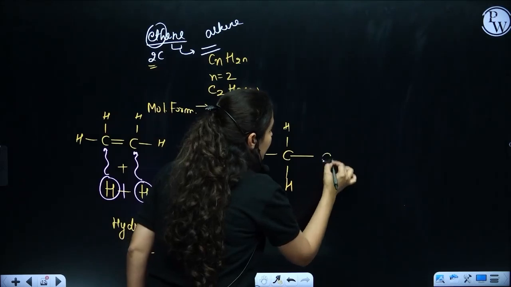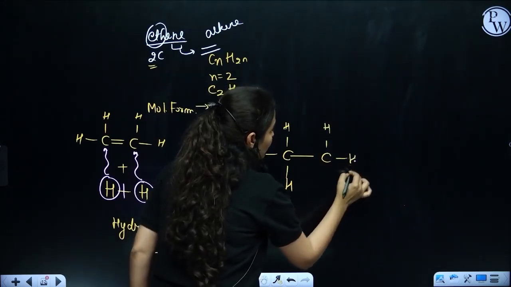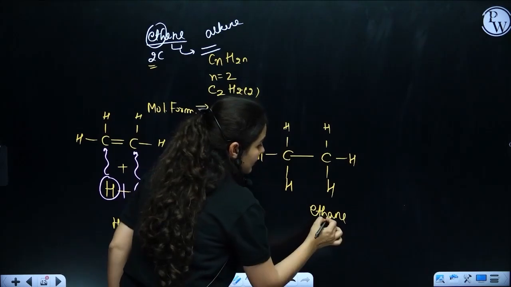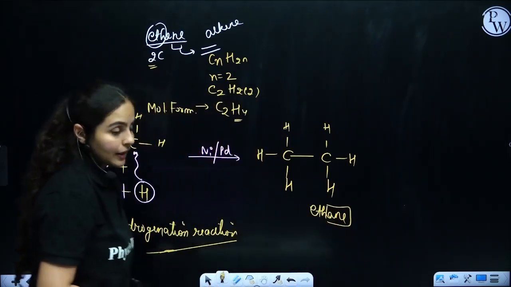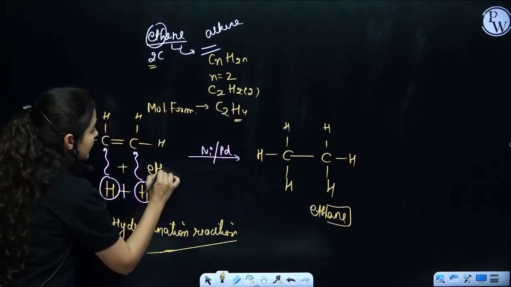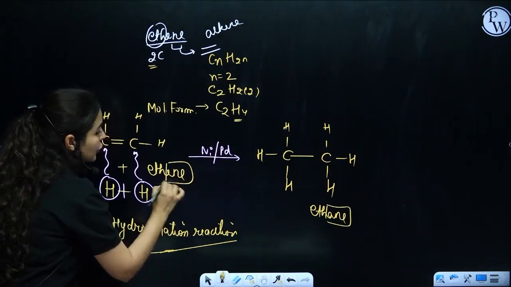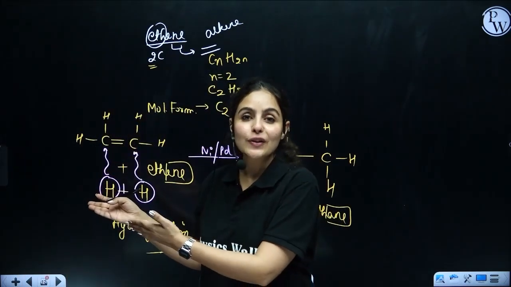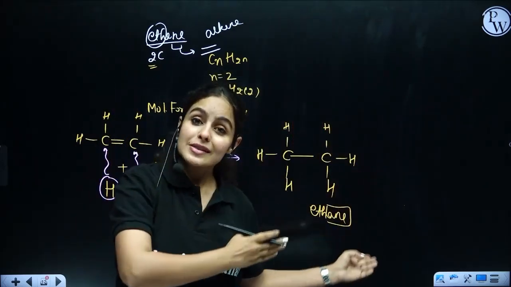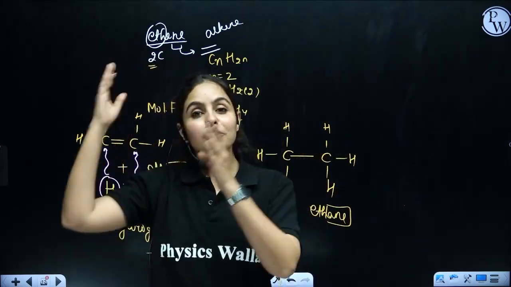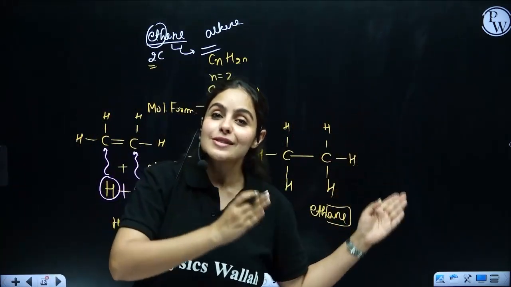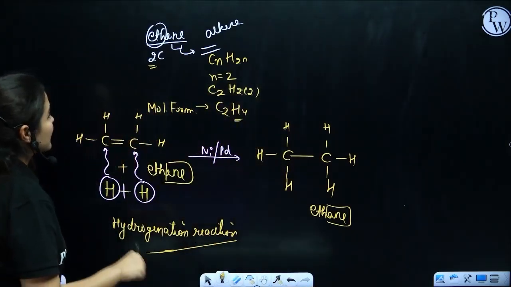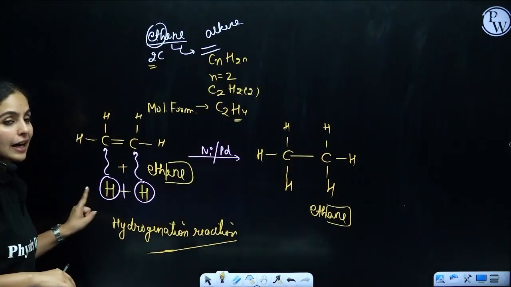CH3, single bond, CH3. So what is the name of this compound? It's ethane. So now as you can see, it's converted from ethene to ethane. It's converted from unsaturated hydrocarbon to saturated hydrocarbon, from a double bond to a single bond, and that's how we do it. I hope that is clear to all of you, how we actually added them.